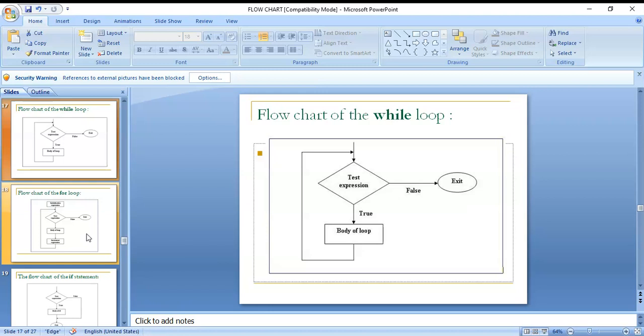Next, the flowchart of the while loop: test the expression. That expression is tested there. If the condition is true, the body of the loop is executed, otherwise it comes out of that loop. When you see this flowchart, you can easily find out what the information is.